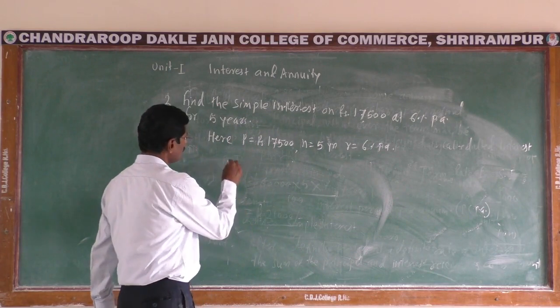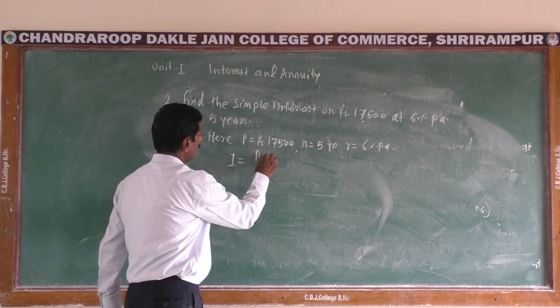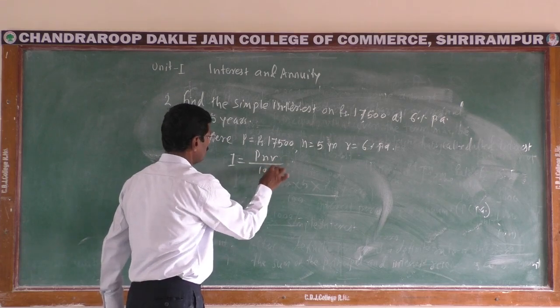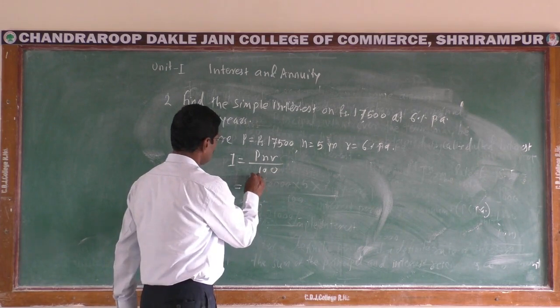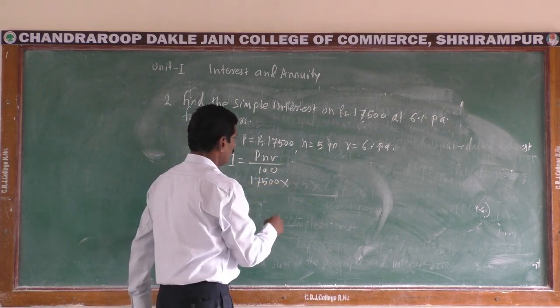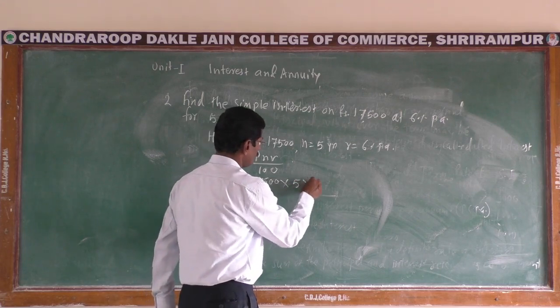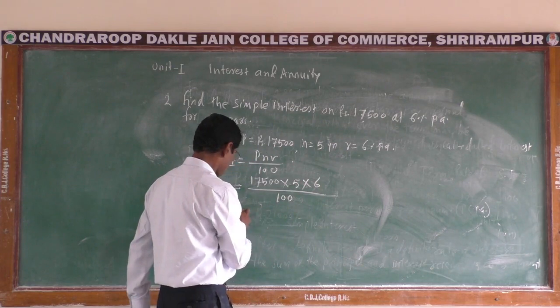Using the formula of simple interest, I is equal to PNR upon 100. Here principal is rupees 17,500 into N 5 into R 6 upon 100.